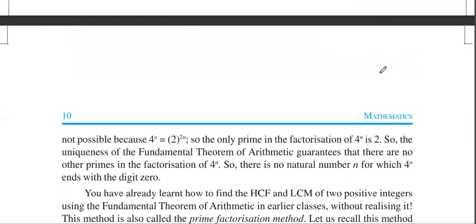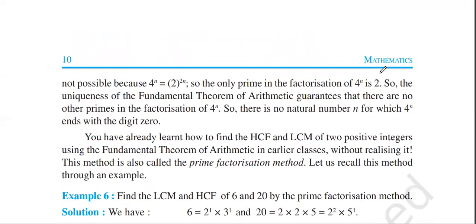This is not possible, since 4 to the power of n can be written as 2 to the power of 2n. So the only prime factor of 4 to the power of n is 2. The uniqueness in the fundamental theorem of arithmetic guarantees that there are no other prime factors for 4 to the power of n.